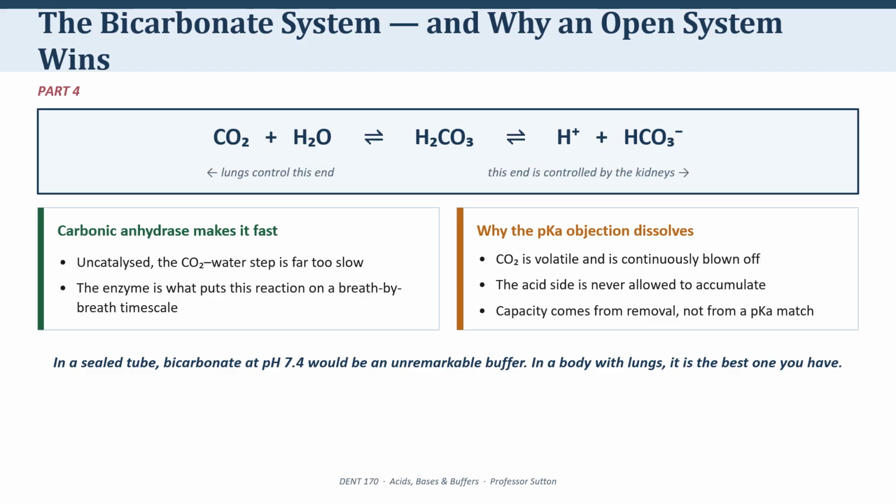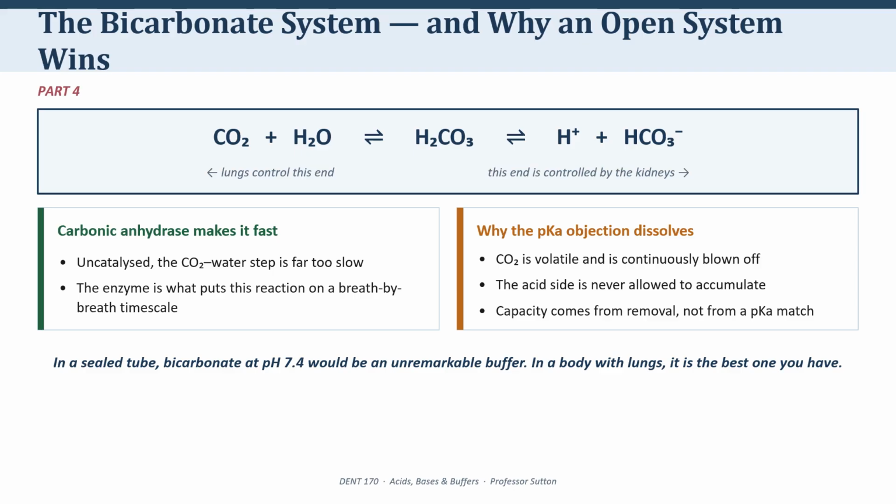Look at the left-hand end of that equation. Carbon dioxide is a gas. It is volatile, and you are breathing it out continuously right now. That means the acid side of this system is never allowed to build up. Whenever hydrogen ions push the equilibrium leftward and generate carbon dioxide, you exhale it, and the reaction keeps running.